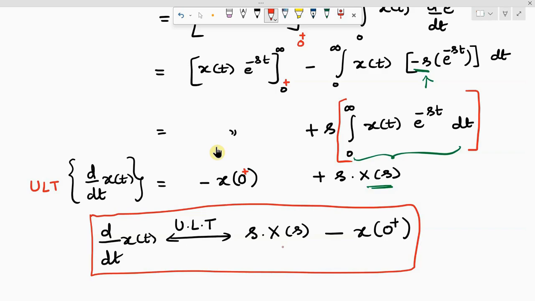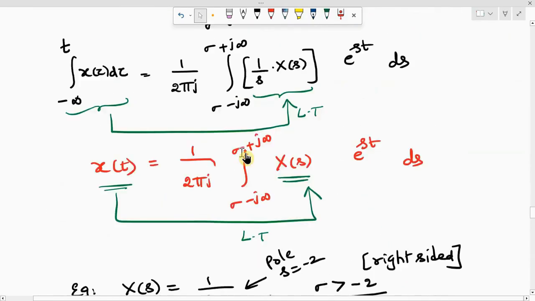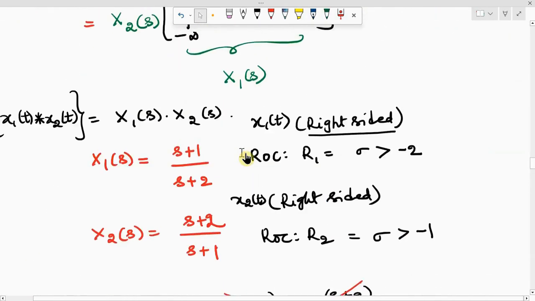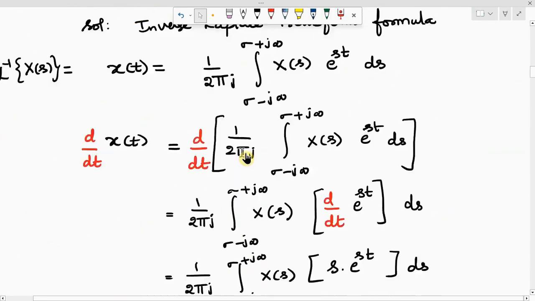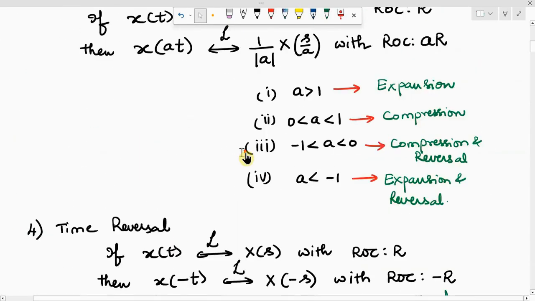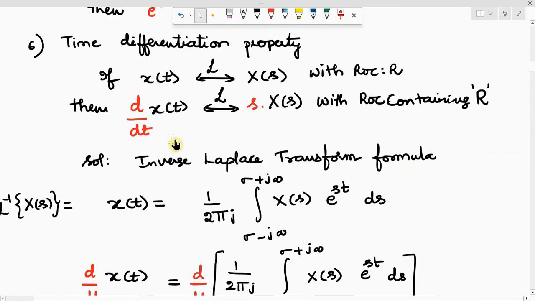Yes, sir. Can you please compare the same result with the bilateral Laplace transform of d by dt x of t? Maybe I can go up faster and I'll show the time differentiation property. Can you see here?